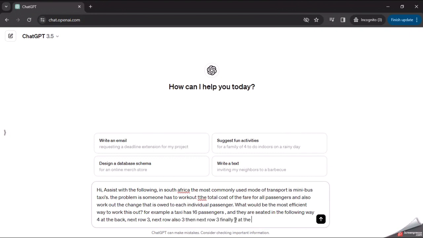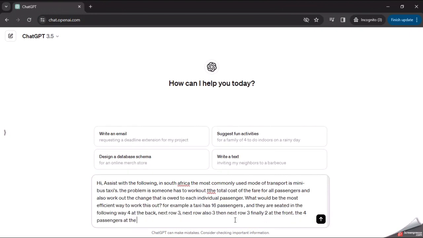The total cost of the fare for each individual passenger is 29 rand. I used to use a taxi from MTN to Midrand, and the cost was like 29 rand, so I'll base it off of that.